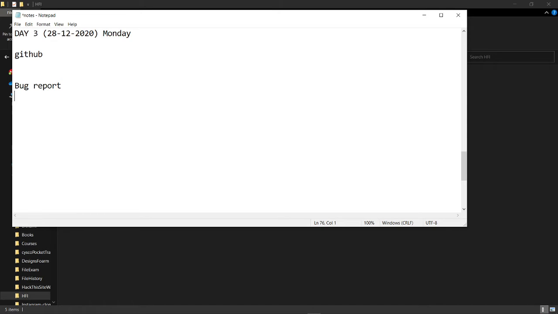For a bug report, I'll teach you how to write one. First I'll give you a map for that. The first thing there should be is a title. The second thing which should be present is a description. The third thing is steps to reproduce.